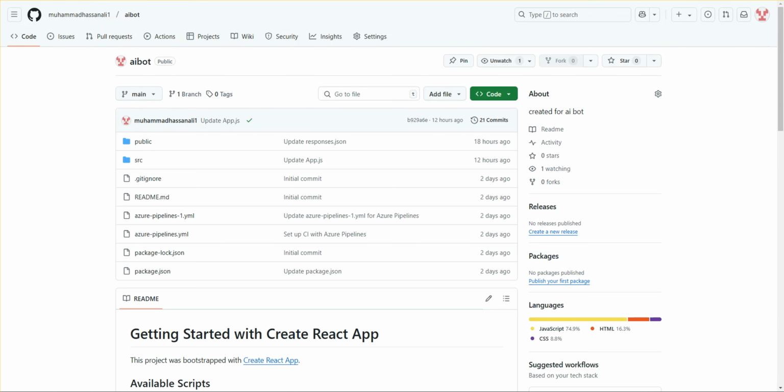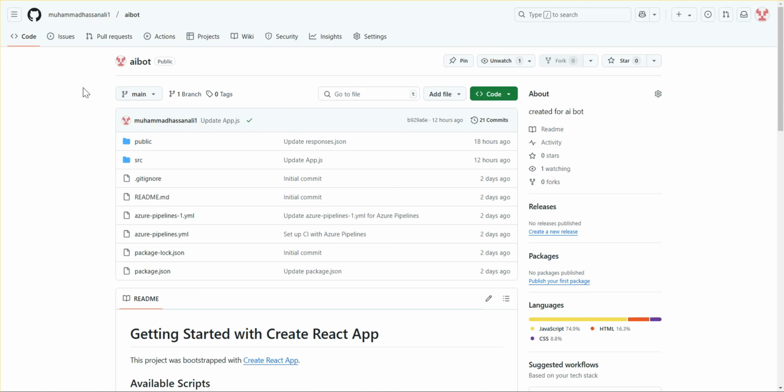So yeah, guys, let's get started. First of all, before deploying any AI chatbot, you have to get your code ready according to your requirements. I have been using Node.js React code here, so obviously my code is on React. I will be deploying it as a React web app.